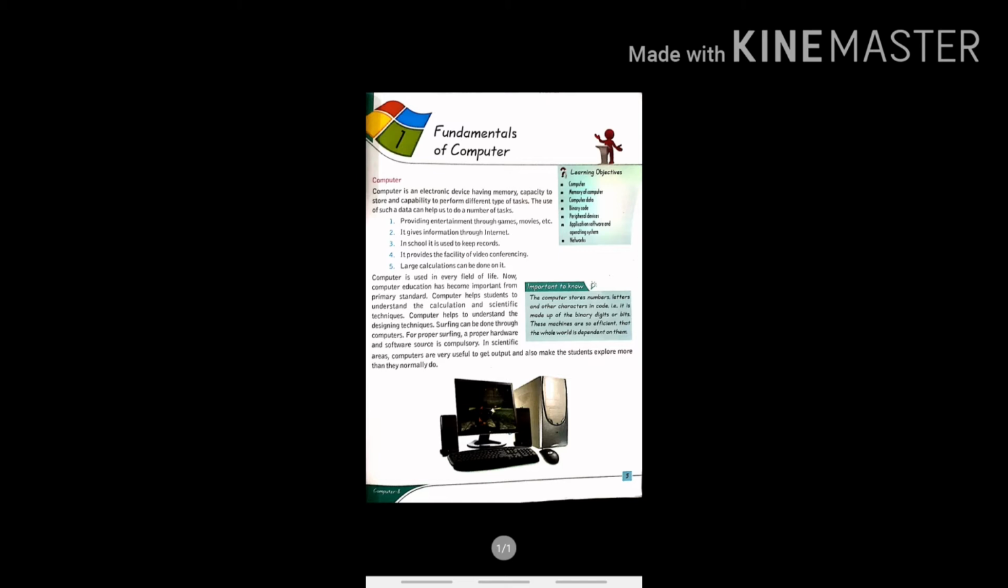Large calculations can be done on it. Computer helps to understand the designing techniques. Surfing can be done through computers. For proper surfing, proper hardware and software sources are compulsory. Today computers have become very powerful. The heart of all this power is the tiny silicon chip called the microprocessor.